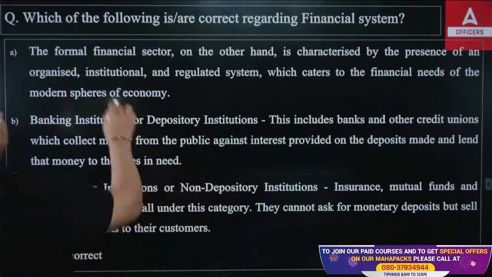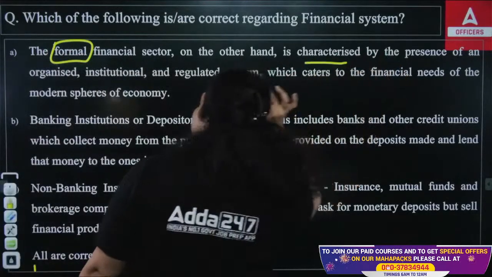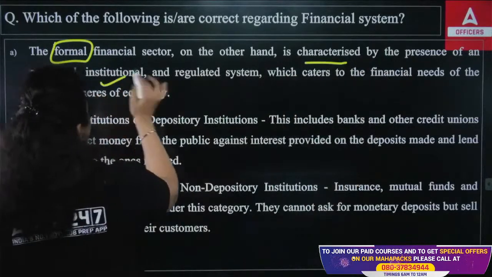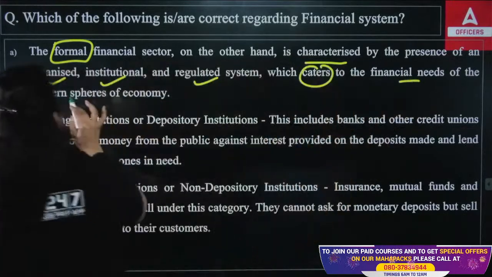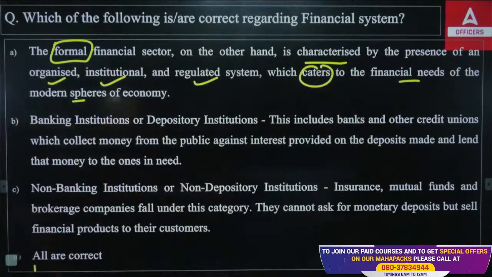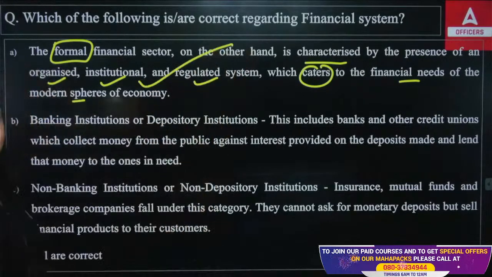First, the formal financial sector, on the other hand, is categorized by the presence of an organized, institutional, regulated system, which caters to the financial needs of the modern sphere of economy. This is true. The formal financial institution or sector is actually regulated, organized or institutional.